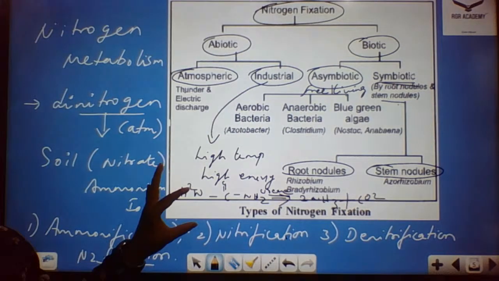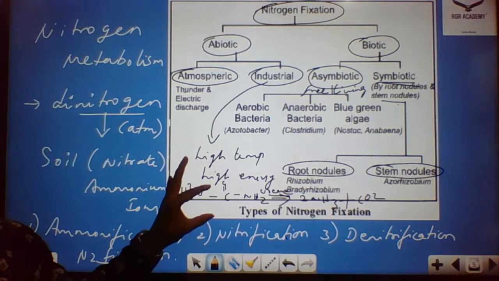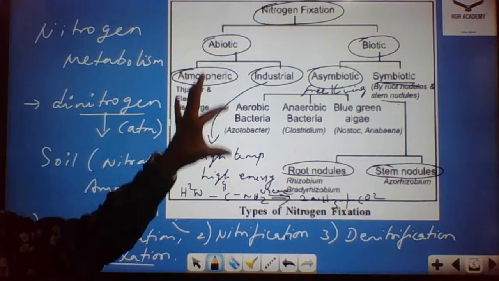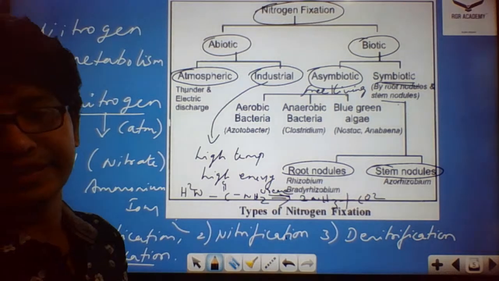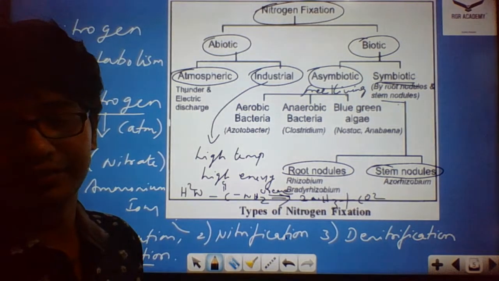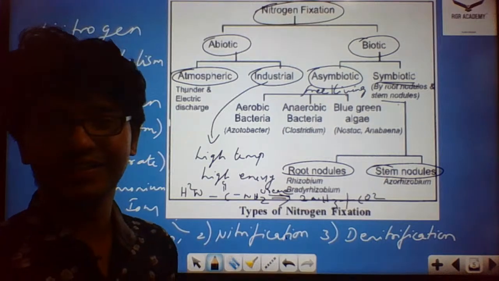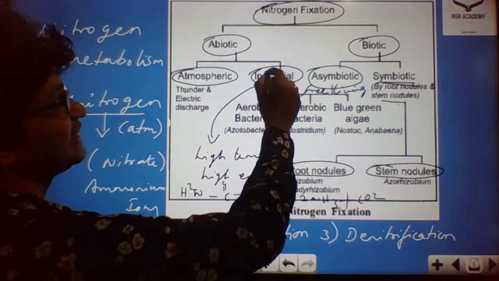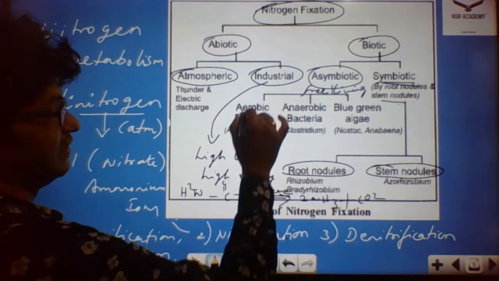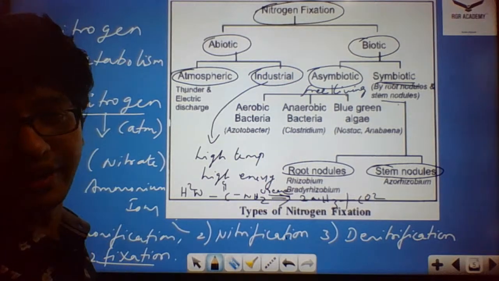This type of reaction you could see in industrial nitrogen fixation. Excuse me, this is not chemistry, this is biology. So the industrial type of nitrogen fixation requires high temperature and high energy.